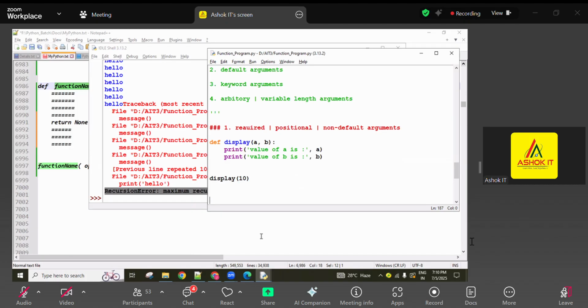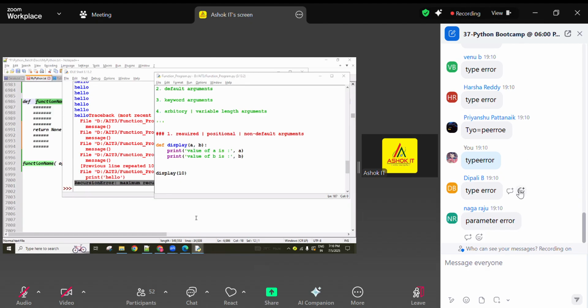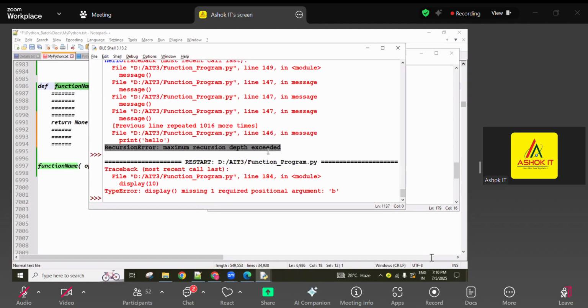Output. Dhananjay, you say it gives an error. Which error? Don't just say error always. What type of error? Is it a type error or name error, key error? You have to identify it. Yes, guys, no parameter error, type error you are getting. Two parameters are there, two values required, but only one value is there for a. B is missing a value. That's why you get a type error, already explained today. So type error: display function missing one required positional argument.